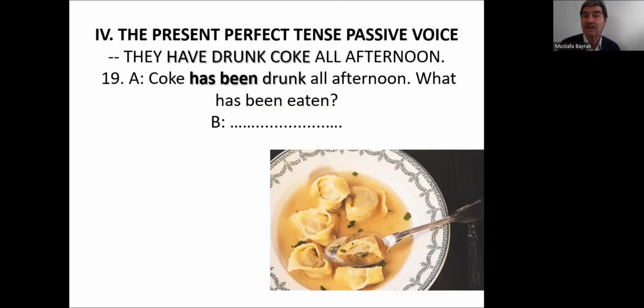What has been eaten? What has been eaten? Pasta has been eaten, or Turkish ravioli. Turkish ravioli has been eaten. Okay. Eat, ate, eaten. Eaten, verb 3. Been is one of the variations of to be. Again.